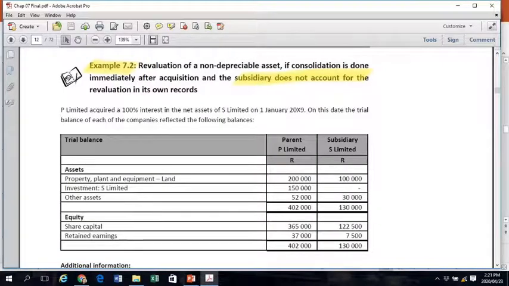B Limited acquired 100% interest in the net assets of S, and 1 January 20X9 is my acquisition date. On this date, the trial balance indicates the property, plant and equipment land in the books of S at 100,000 Rand.